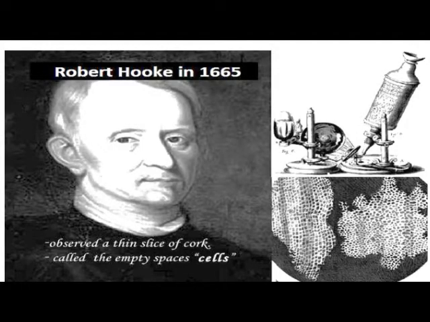Robert Hooke in 1665 observed slices of cork under a simple magnifying device. Cork is a part of the bark of a tree. He took thin slices of cork and observed them under a microscope. He noticed partition boxes or compartments in the cork slice. These boxes appeared like a honeycomb. He also noticed that one box was separated from the other by a wall or partition.